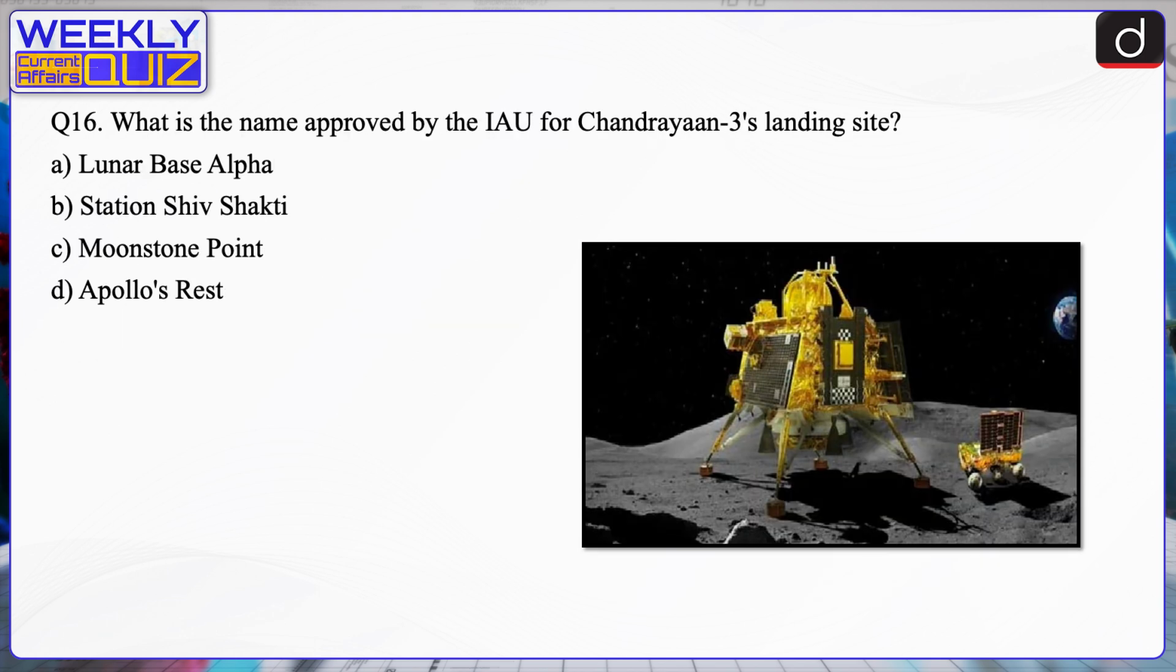Next question. What is the name approved by the IAU for Chandrayaan-3's landing site? Lunar Base Alpha, Station Shiv Shakti, Moonstone Point, or Apollo's Rest? The correct answer is option B, that is Station Shiv Shakti. The International Astronomical Union approved the name Station Shiv Shakti for Chandrayaan 3's landing site, reflecting India's cultural and spiritual significance, as Shiv Shakti is a reference to the divine energy in Hindu mythology. This naming choice also commemorates the mission's successful achievement, adding a symbolic touch to the lunar exploration endeavor.